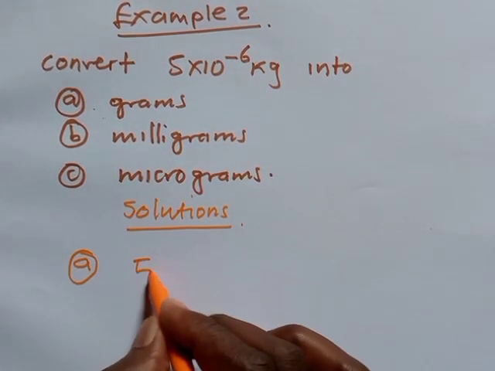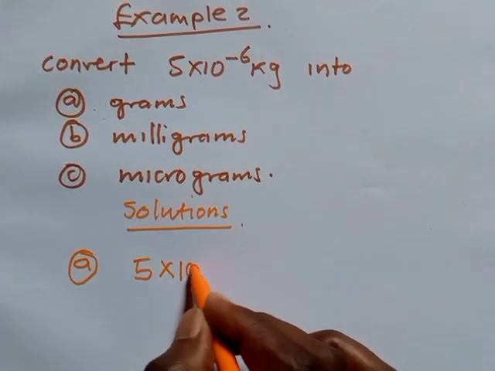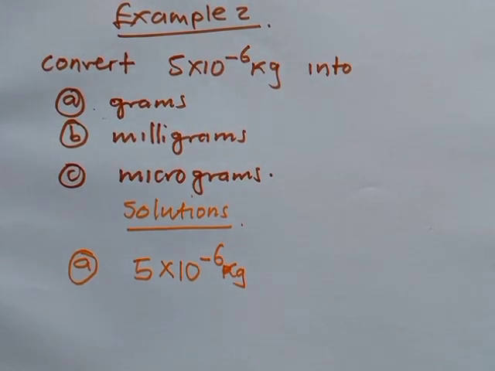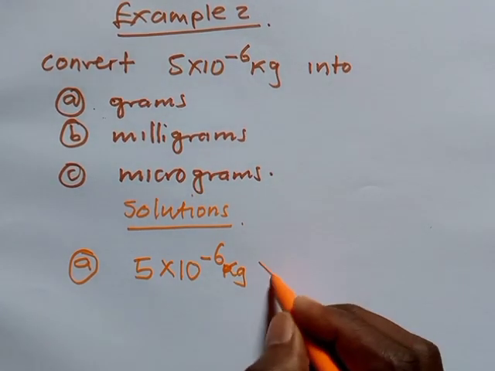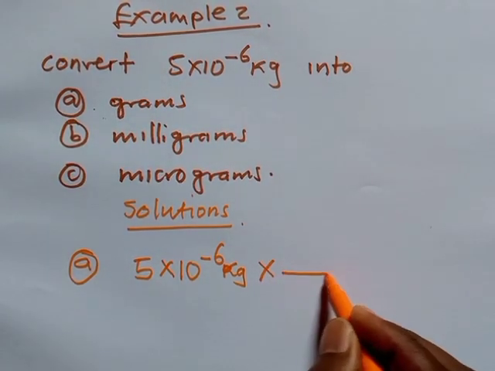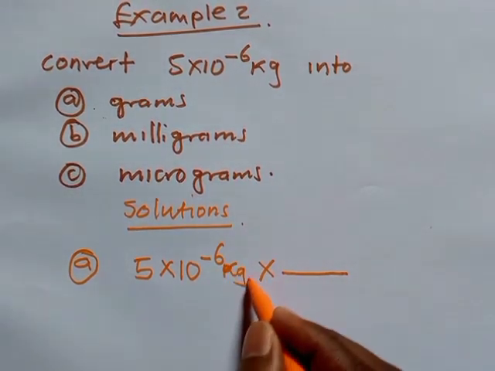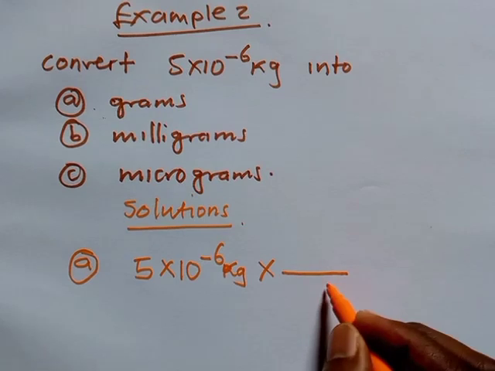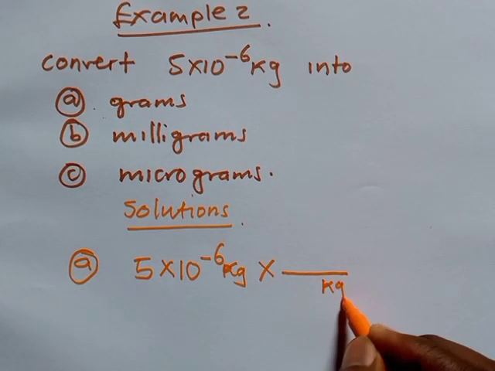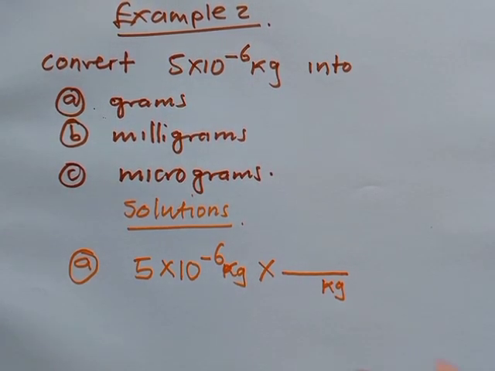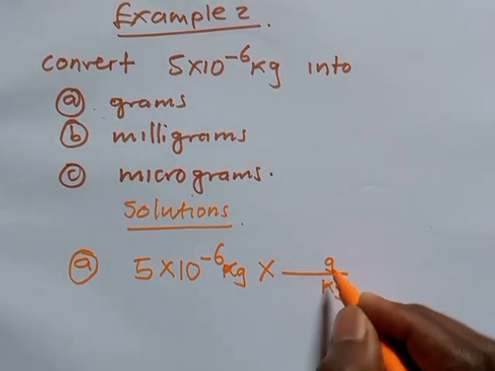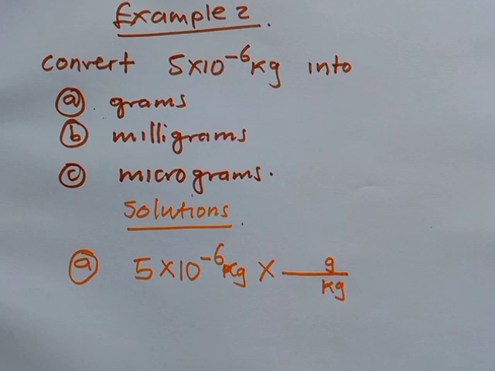If you have 5 multiplied by 10 to the power negative 6 kilograms, and you want to convert it into grams, what are you supposed to do? You put an over. To make this unit disappear and get the other unit, you put a kg down, and then the needed unit, the one you want to get, you put on top.